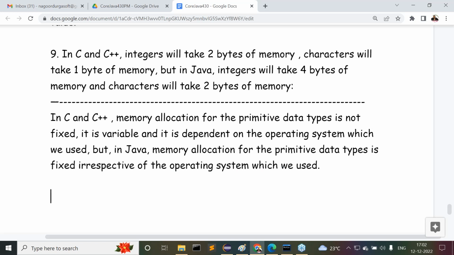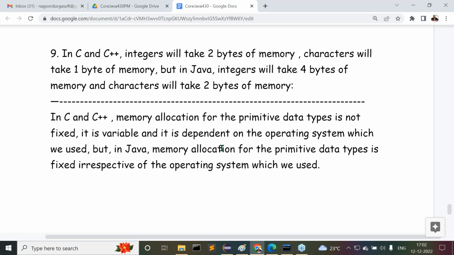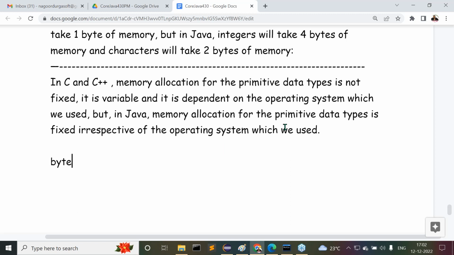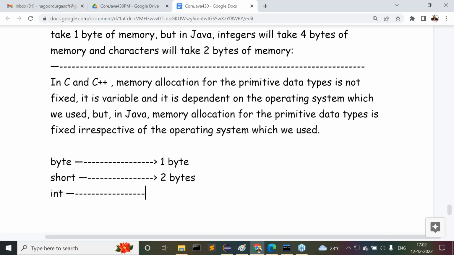But in Java, how is memory allocation going on here? Now try to understand it clearly. I want to give some clarity. Byte is one of the data types. How much memory is going to be allocated for byte? 1 byte of memory. Next, for short, how much memory will be allocated here? 2 bytes of memory. For int, how much memory? 4 bytes of memory. All these are fixed in the case of Java.